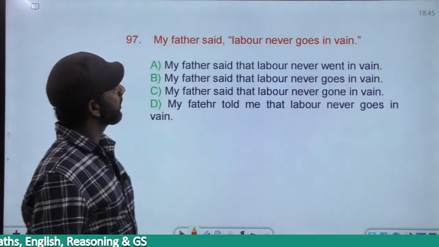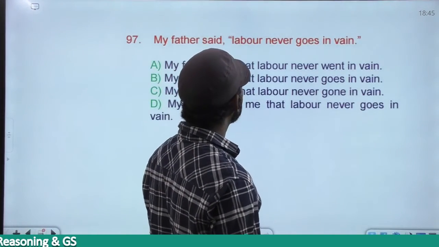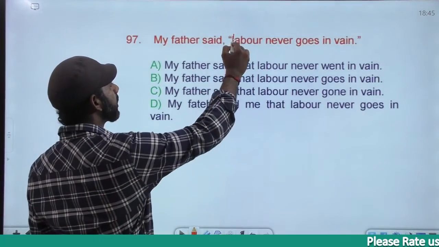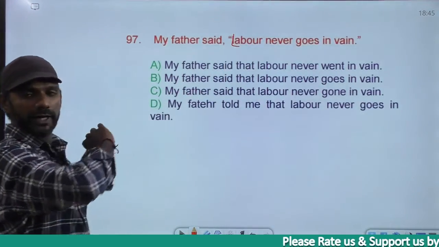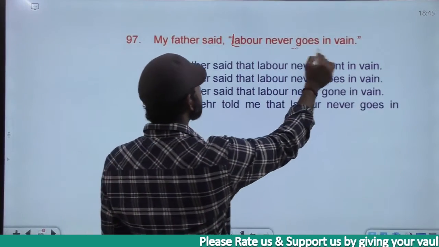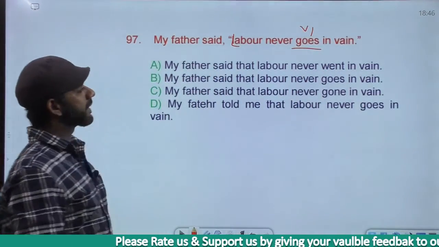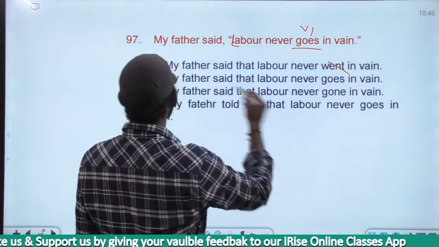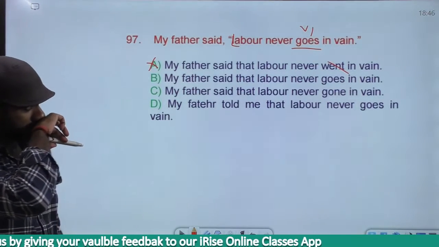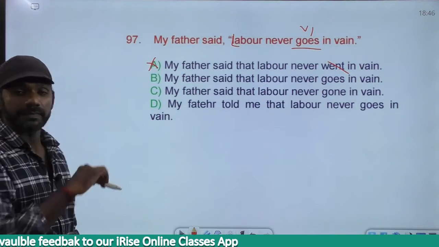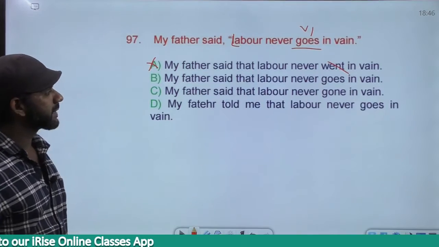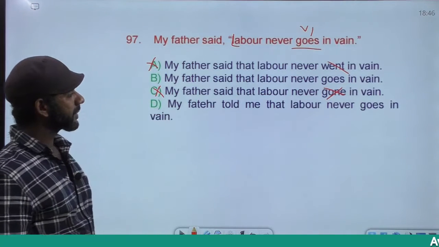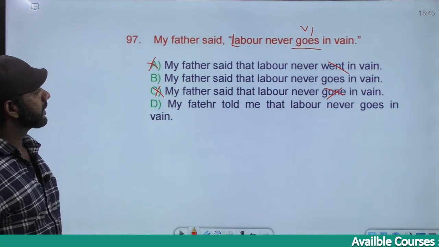My father said, labor never goes in vain. This is a proverb or a fact. A proverb or a fact will be in the simple present tense. Goes is V1, simple present. The rules are not applicable. The tense and the category must remain the same. Based on that, A is gone. Went is simple past, eliminated. Gone is anyway gone, V3 gone. V1 simple present. Now we have two options left.